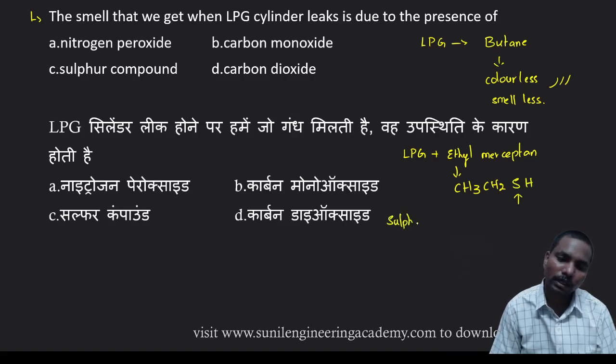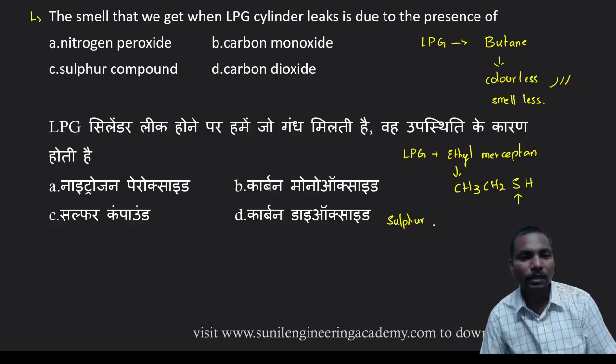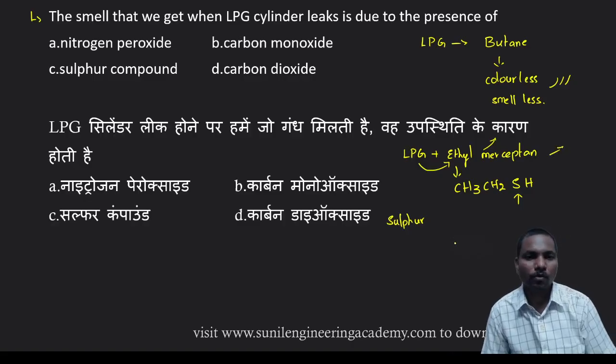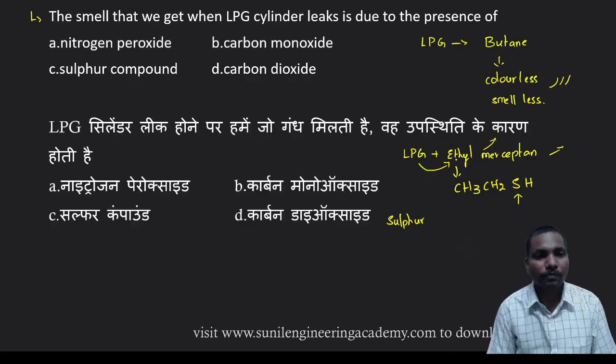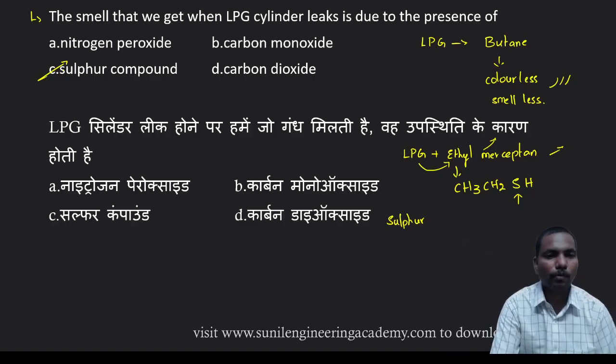This sulfur compound has a distinct, different smell. So whenever the LPG leaks, at the same time this ethyl mercaptan also leaks into the atmosphere, then we can get the idea. Okay, a different smell is coming, which means the LPG is leaking. So here we are using ethyl mercaptan, a sulfur compound, very important.